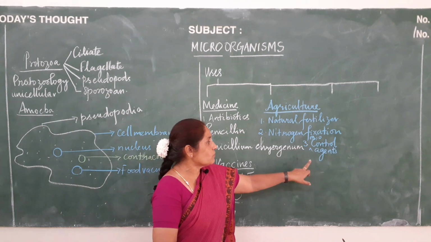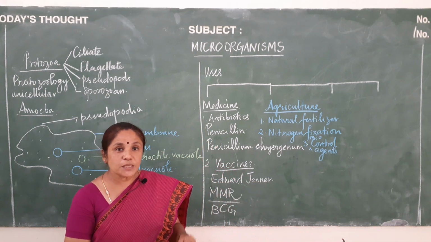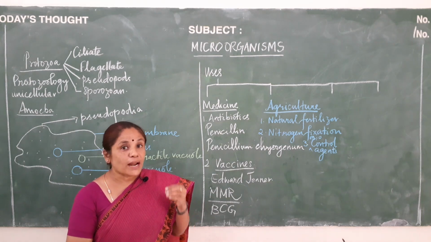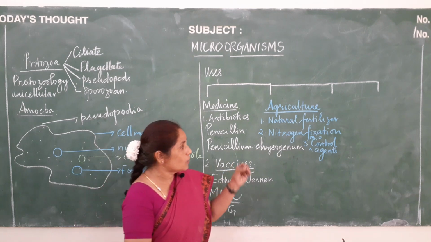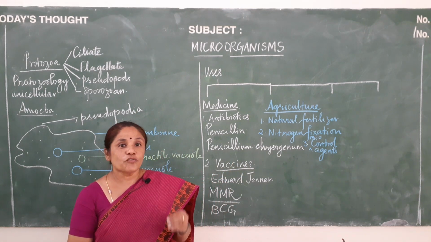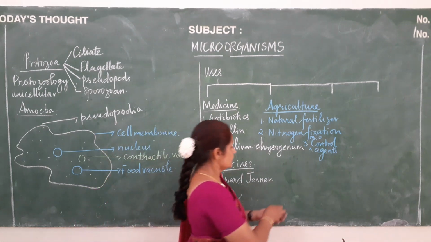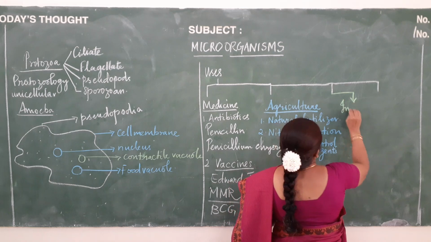Okay, the first one will be trichoderma. This trichoderma is a fungus which helps the plant, especially the plant roots, to get protected from plant pathogens. And the second one will be Bacillus thuringiensis. This protects the plant from major diseases. And the third one will be in the field of industry.